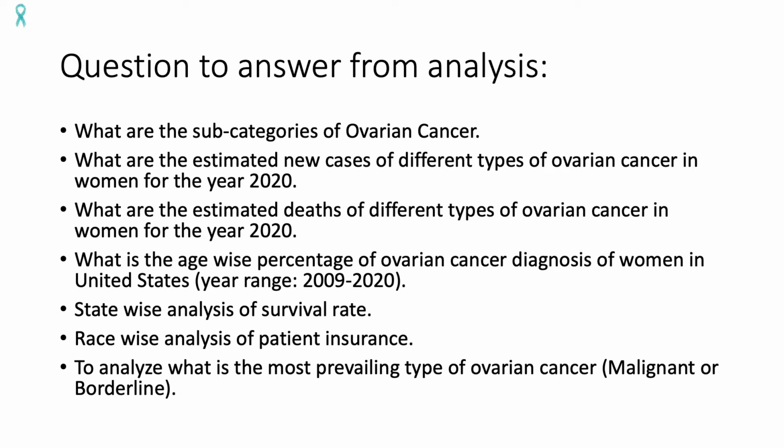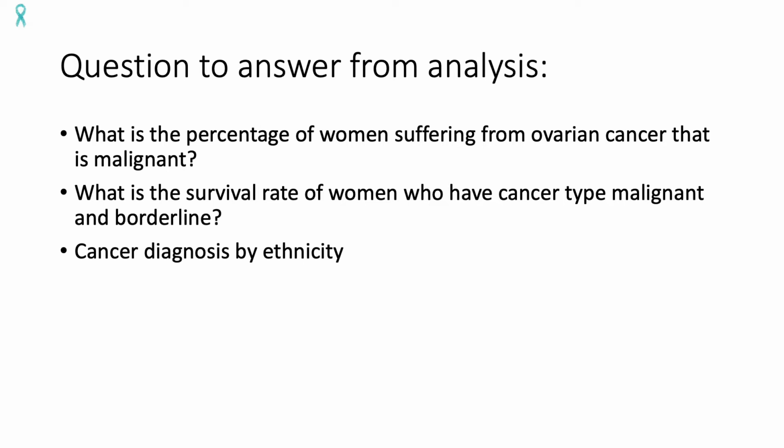State-wise analysis of the survival rate. And then to dig in a little deeper, I analyzed the race-wise analysis of patient insurance, what kind of insurance they had, and the patients who were diagnosed with cancer who had no insurance at all. And then to analyze what is the most prevailing type of ovarian cancer, is it malignant or is it borderline. Once that was categorized, I wanted to see the percentage of women suffering from ovarian cancer that is malignant. And then what is the survival rate of women who have the cancer type malignant and borderline. And finally, I analyzed the data for cancer diagnosis by ethnicity and race.